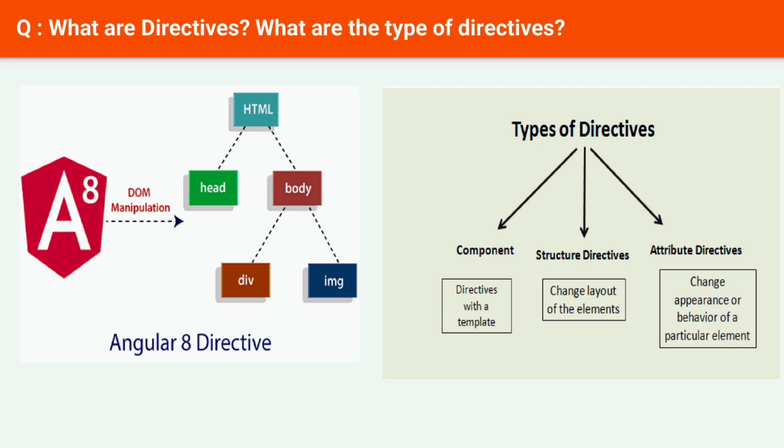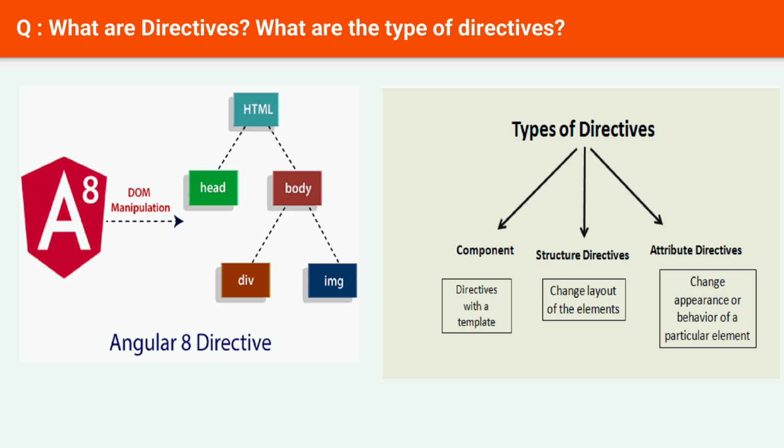Types of directives in Angular. Directives in Angular can be categorized into the following types: component directive, structural directive, and attribute directive. Let's consider each of these Angular directive types separately. Component directive. Special directives in Angular are called components since this type of directive has a template or template URLs. In effect, it is a component directive that shows something in the DOM.